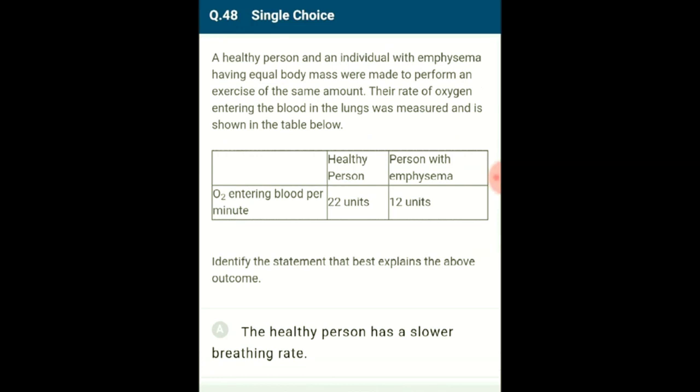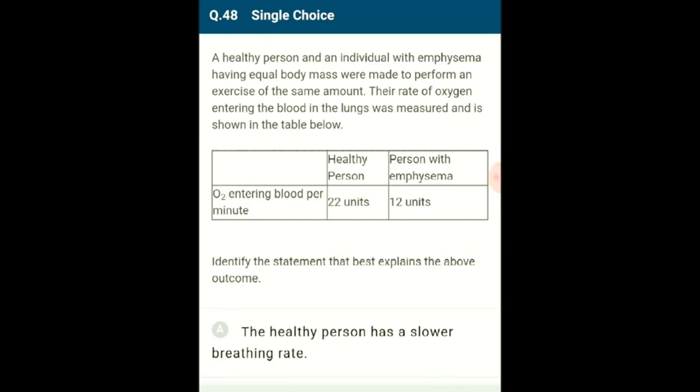Emphysema is a condition where the elastin fibers surrounding the alveoli are damaged. As a result, the alveoli are not able to contract to their full extent, causing a reduction in the volume of gas exchange. This ultimately leads to low oxygen carrying capacity. From the table, we can see that the affected individual is showing a very low exchange rate compared with the healthy one.